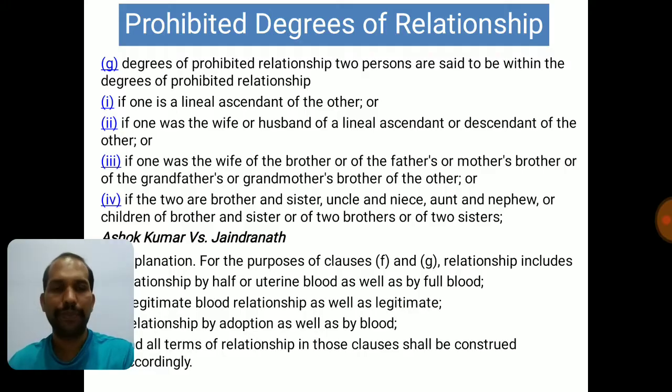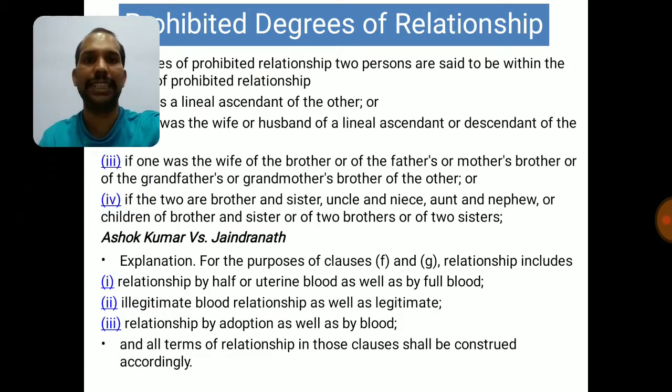I am sure you must be calculating who is who now. Don't worry, don't do any calculation, don't try to put any chart, because in the next slide I have very clearly given who all are coming in prohibited degree as far as men are concerned as well as women. And remember, this is very important when you are writing section number 5, which is dealing with essential requirements for Hindu marriage. So I will try to rebrief there, but if you understand here, you can save time when you are studying section number 5.